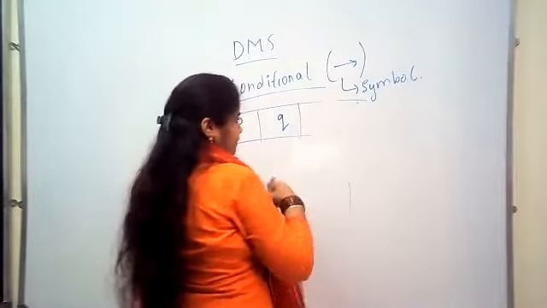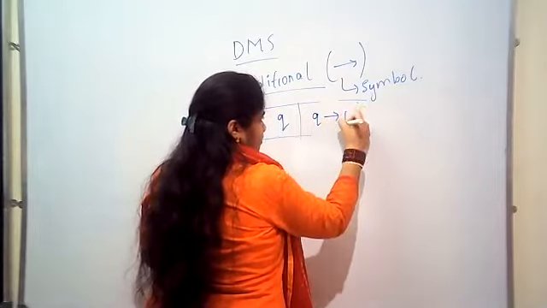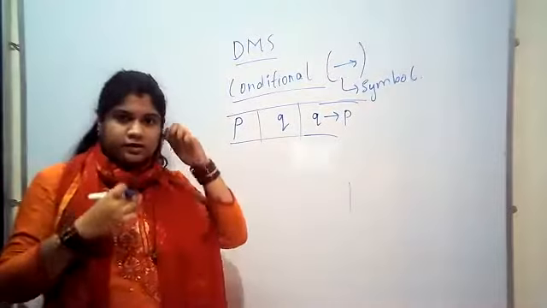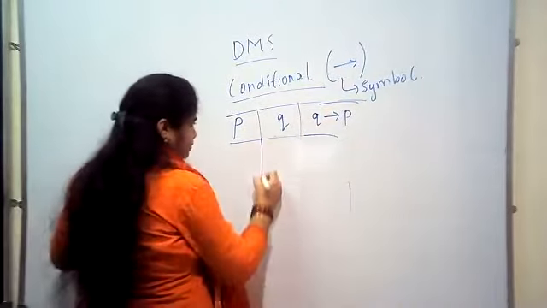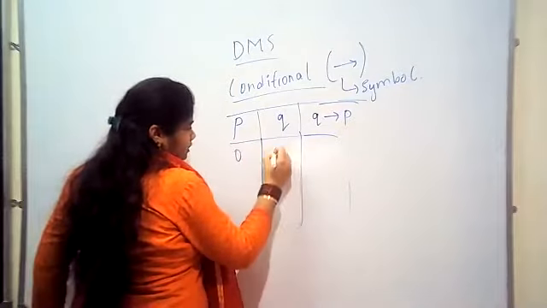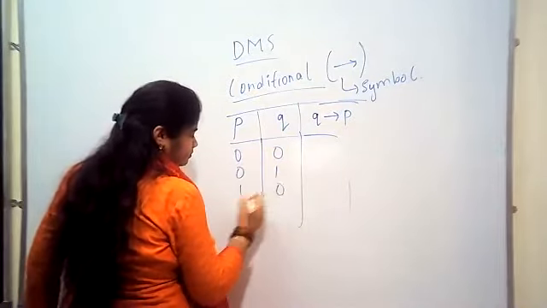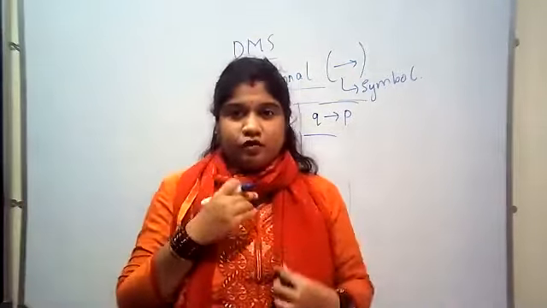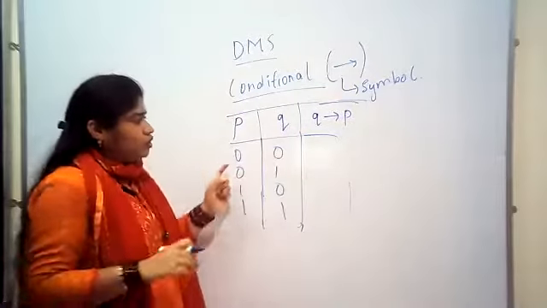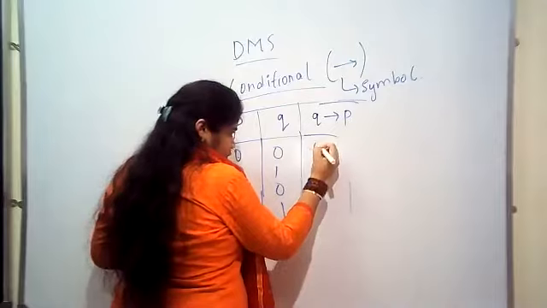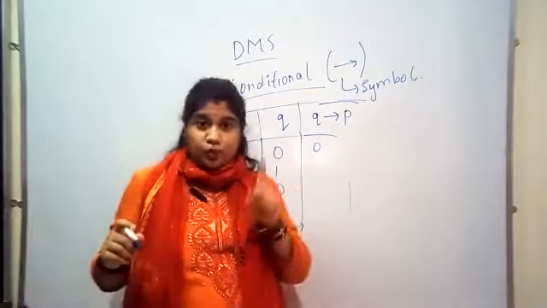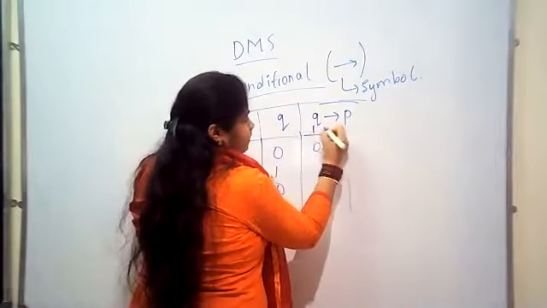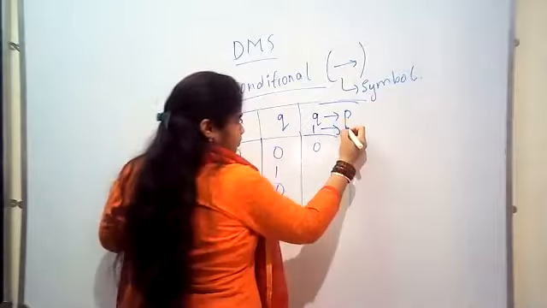Q condition P. As usual, I'll write here 4 conditions. Okay. Now, no doubt, in the first statement both are 0. Now notice the second condition. Very important. What is Q here? 1. What is P here? 0.